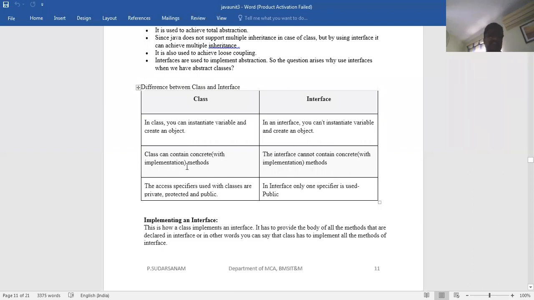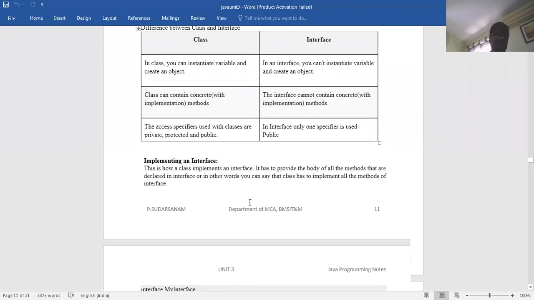A class can contain concrete methods, but an interface cannot contain concrete methods. The access specifiers used with a class are private, public, protected; all the access specifiers will be there. In interfaces, only public will be there. In the last lab also we have seen only public.